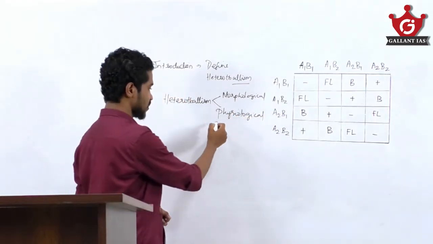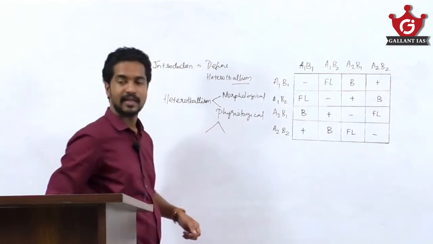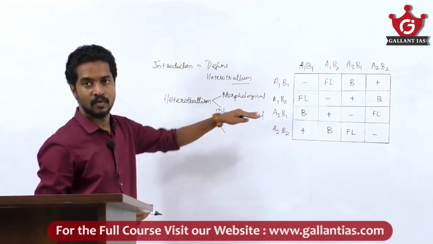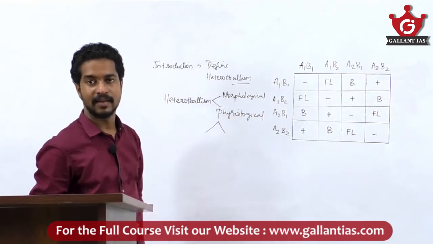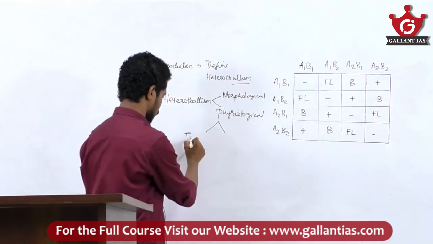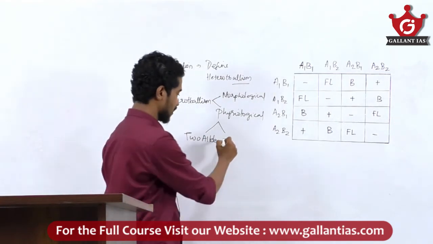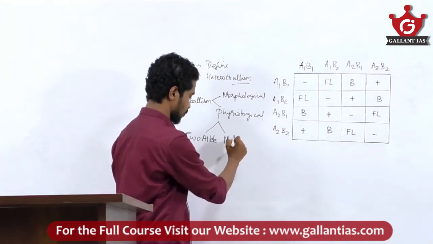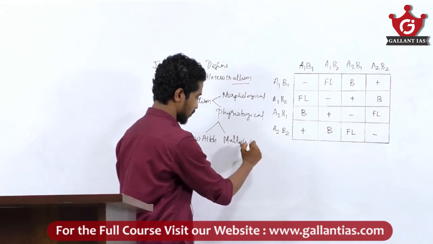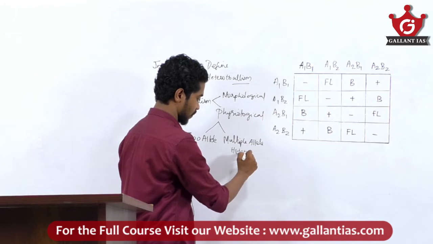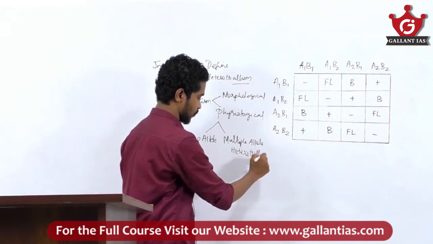Under physiological heterothalism, again it is divided into two: two allele heterothalism and multiple allele heterothalism.